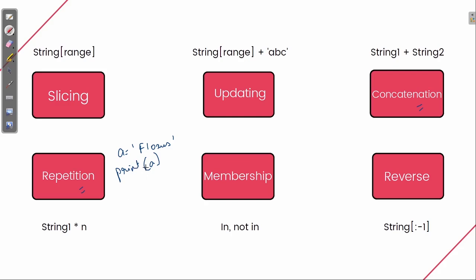So what you can do is simply write it like a mathematical operation: a into 100, and it will simply work like this: floxes, then floxes, and so on.